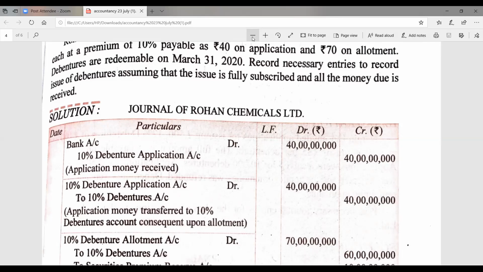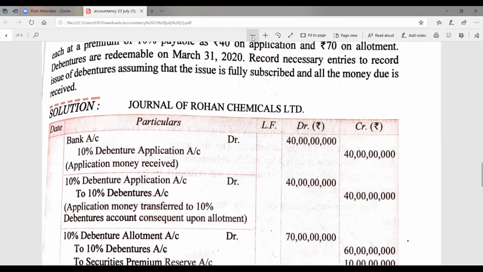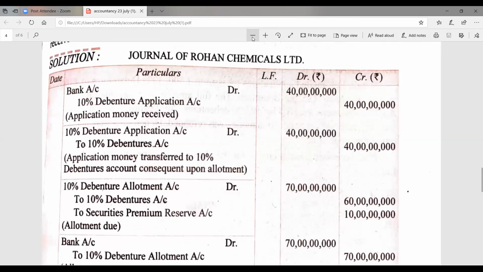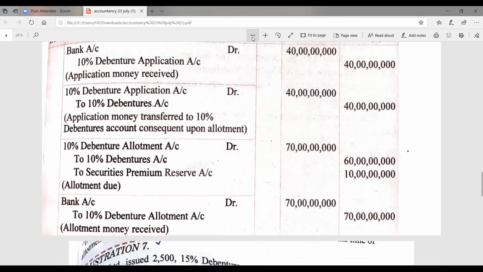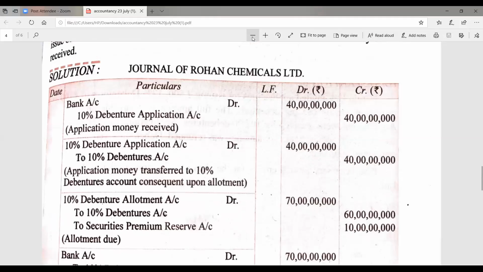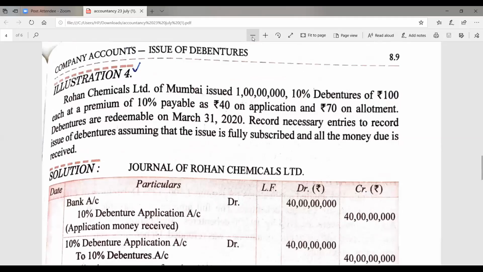The money is transferred to the debenture account. At the time of allotment due, the premium is to be considered. The company makes the allotment due on 1 crore debentures. The amount of allotment money is 70 and 10% is the premium.